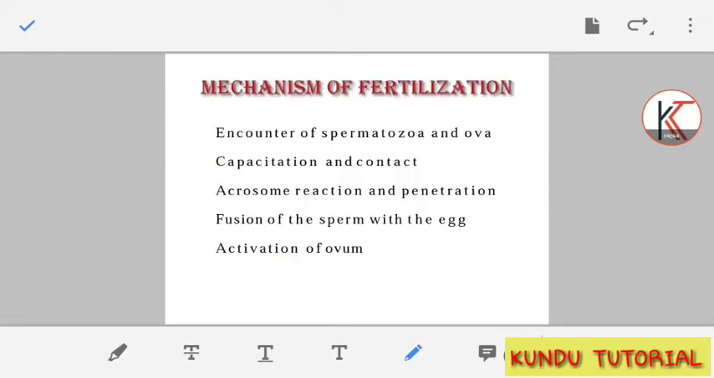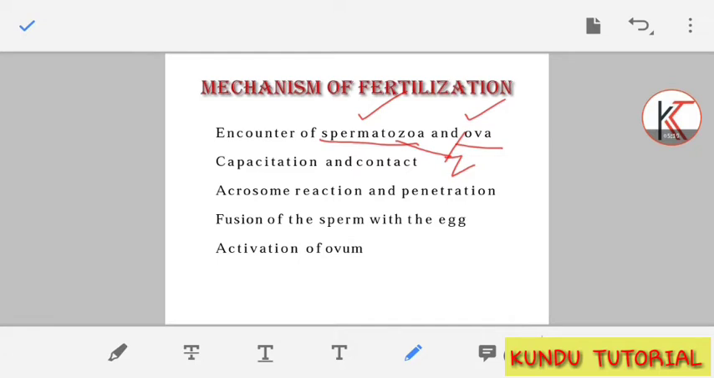Here, for the mechanism of fertilization, we need to read about the encounter of the spermatozoa and the ova. What does it mean? Spermatozoa and ova come respectively from the male body and the female body. Spermatozoa means the sperm cell, and ova means the egg cell. So inside the fallopian tube, whenever the sperm cell comes, the ovum and the spermatozoon are fused together and produce the zygote.